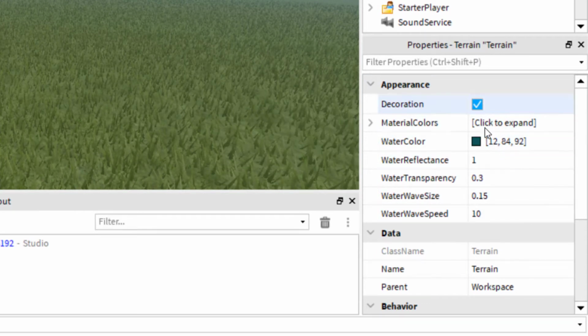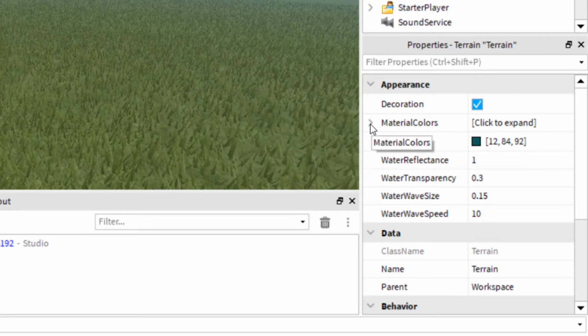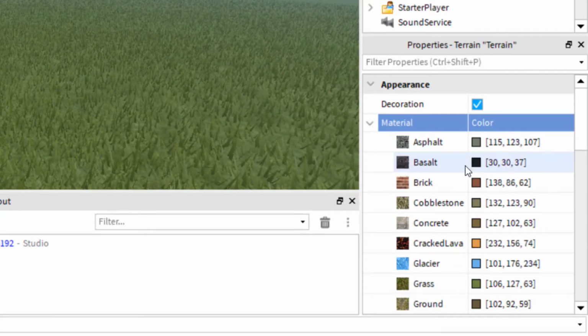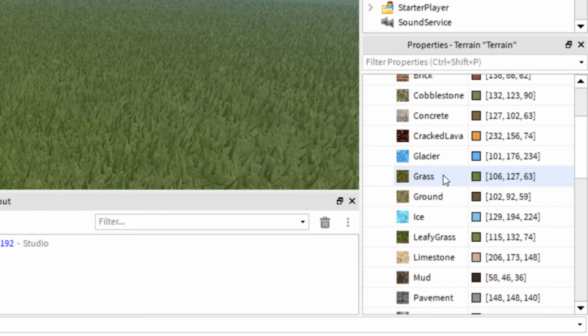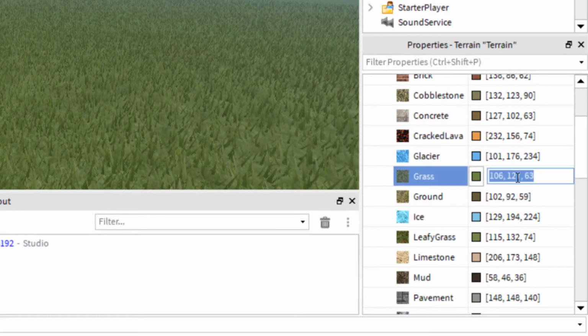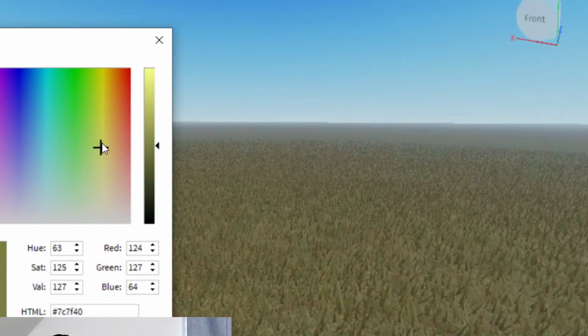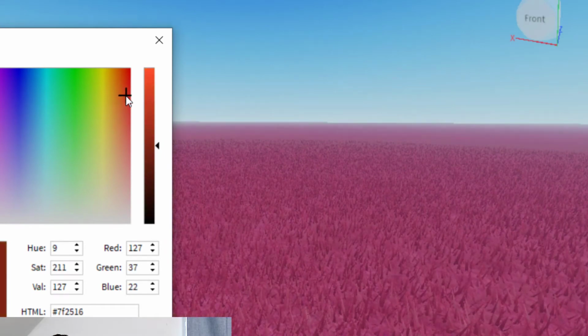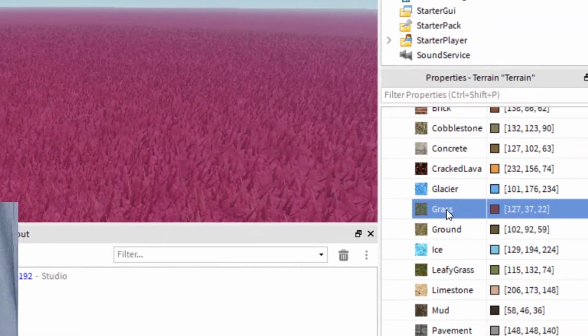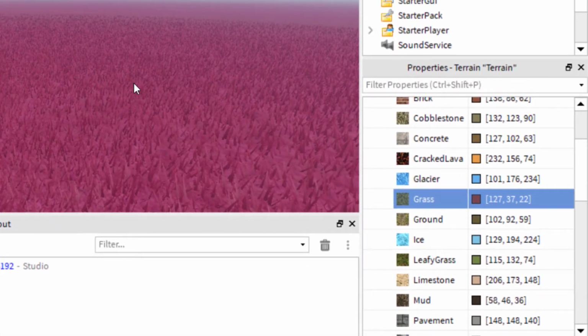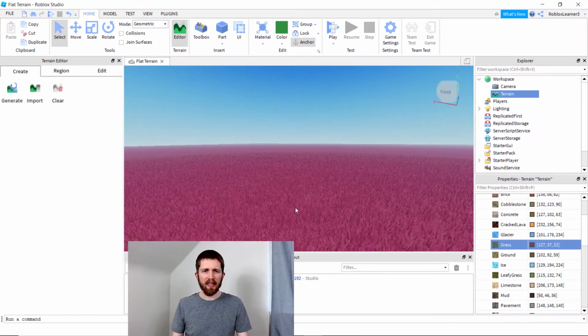So in order to change the color, you will want to go to Material Colors. And then right now we have grass there, so I want to change the color for the grass. So I click on grass. Now right here is where you change the color. You can either change it manually to the color you would like, or you can click on this color icon here, and then you can change it yourself. So let's say I wanted to change it to maybe a nice kind of a dark red there. So there's the color that I changed it to, and then I just press OK. And now every time that you use that grass texture or terrain in your game, you will have that color associated with that terrain.